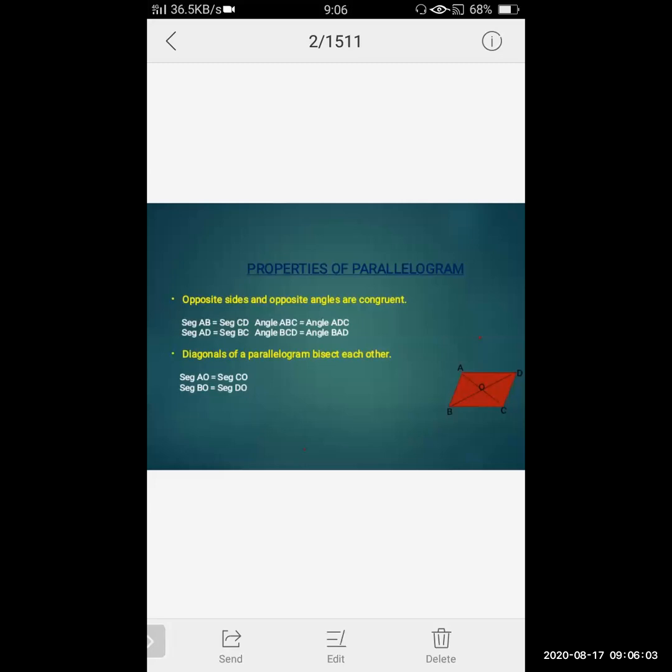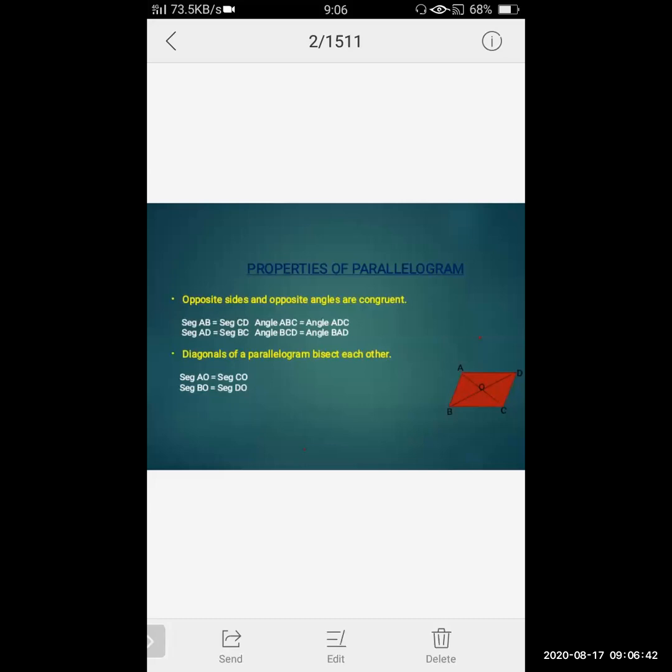Now what are diagonals? You know what are sides and what are angles. Diagonals are drawn from opposite vertices in a quadrilateral. Here in the diagram, a segment is drawn from vertex A to vertex C. A and C are opposite angles, so the segment joining the opposite angles is called a diagonal.